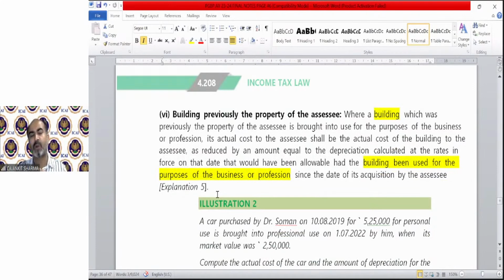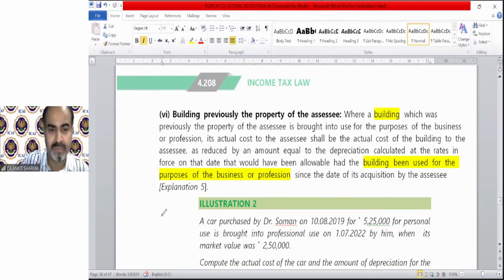Building previously the property of the assessee. Where a building which was previously the property of the assessee is brought into use for the business or profession, so it was a personal property. The building was the personal property of the assessee, and now he's transferring that building into his business. Its actual cost to the assessee shall be the actual cost of the building. Then how will we find the cost? We will take the cost of that building earlier, and assuming that it was in business from the date of purchase, the depreciation that would already have been allowed to it will be deducted. That will be your actual cost.